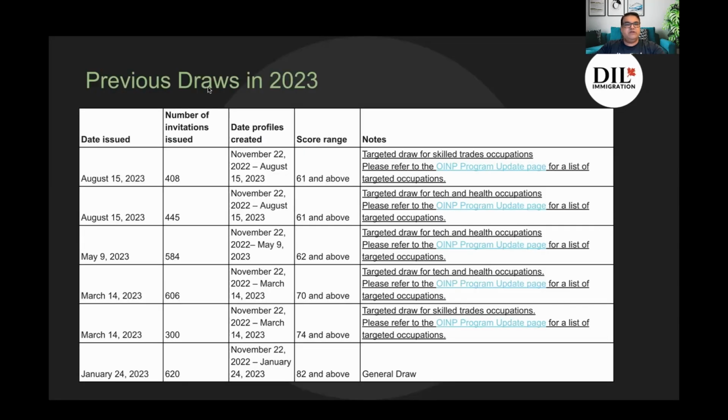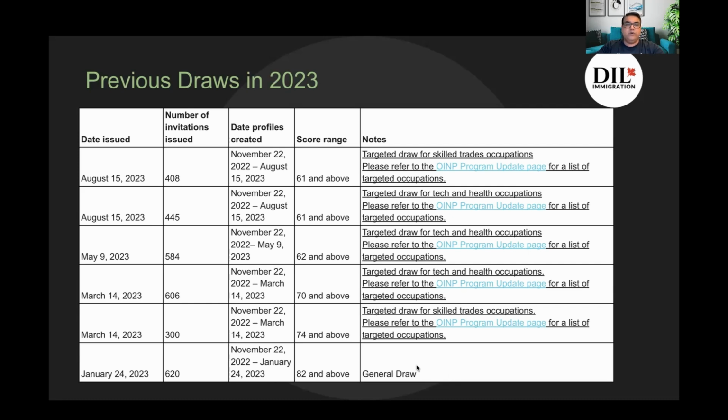So on the screen, you see the previous draws in 2023. There were 6 draws in total in 2023. And if you see, one of the draws was the general draw, and for that the score was 82, right? And then all the other draws were basically targeted draws. They targeted skilled trades occupation. Once they targeted tech and health occupations, again tech and health occupations, and then tech and health occupations and skilled trade occupations. So the last 5 draws have been in basically targeted occupations specifically related to skilled trades, health, and tech, and there was only one general draw.